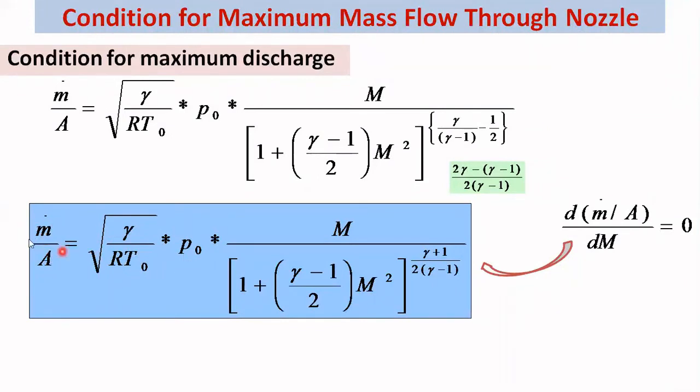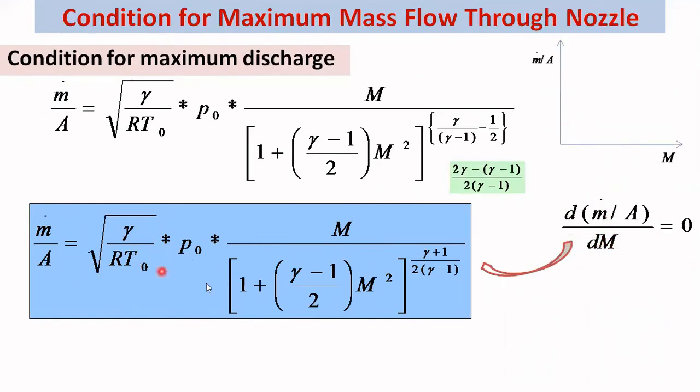So to get the maximum mass flow rate, we can differentiate this equation with respect to Mach number, because the only variable is Mach number. So for maximum mass flow rate, differentiate this m dot by A with respect to Mach number, and we can equate it with 0. Now why differentiating and equating with 0 will give you the condition for maximum mass flow rate, that we will see.